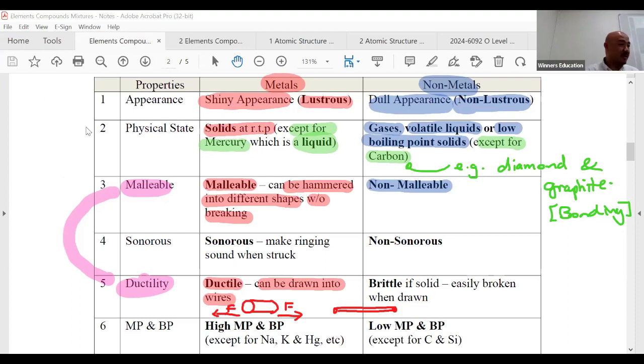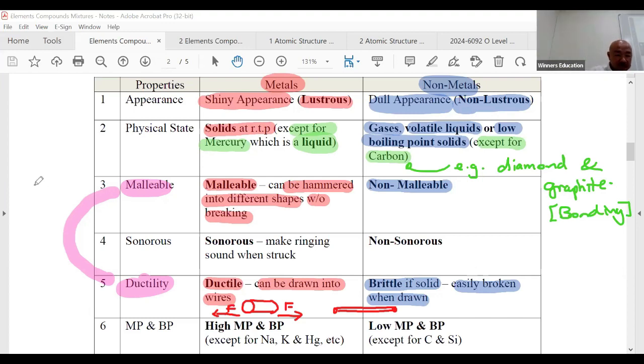Non-metals, like plastic. If they're not metal, then look around: plastic, wood, glass. They're very brittle. If they are solid, I think they're very brittle. So you can easily break them when drawn. When you pull them, they will break. Don't believe it? Take anything. If you're very strong, you just pull and you will break it. I'm not that strong.